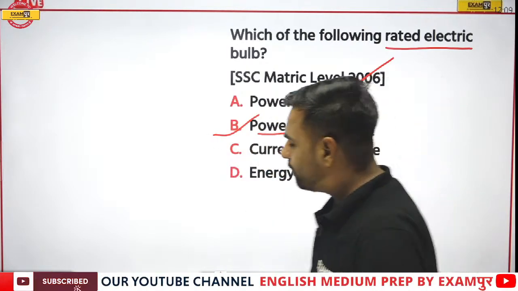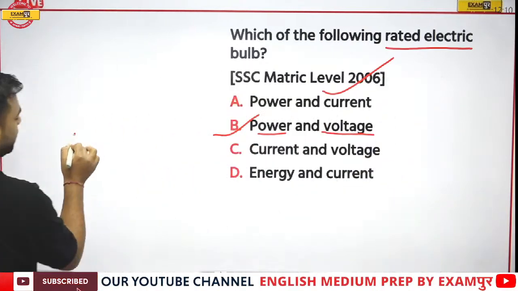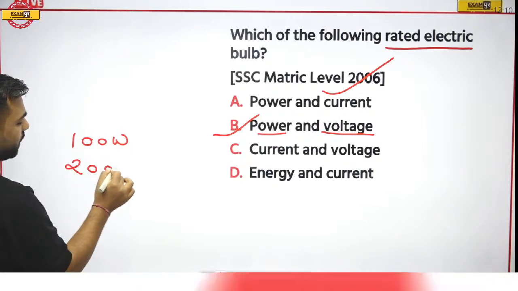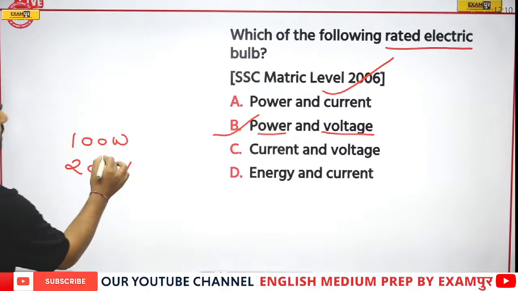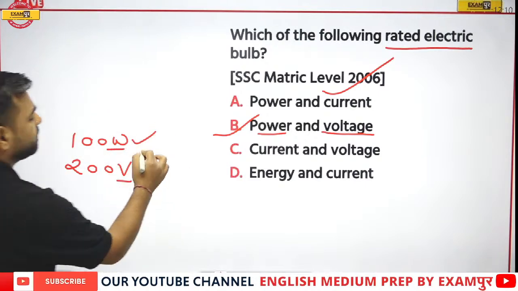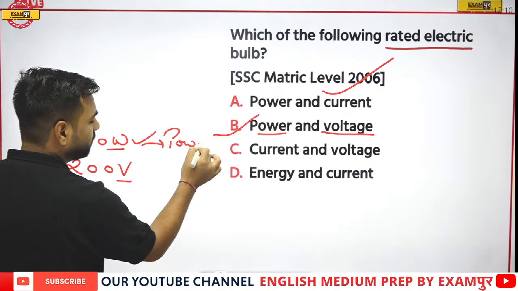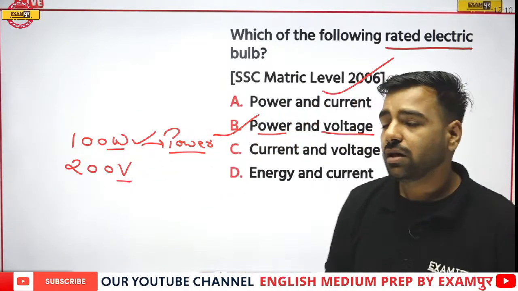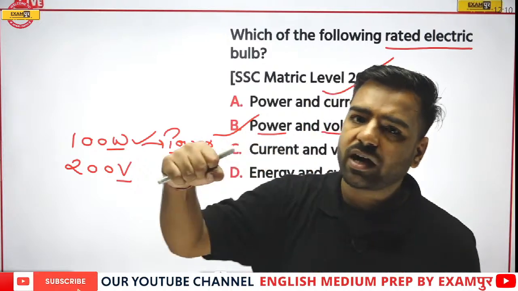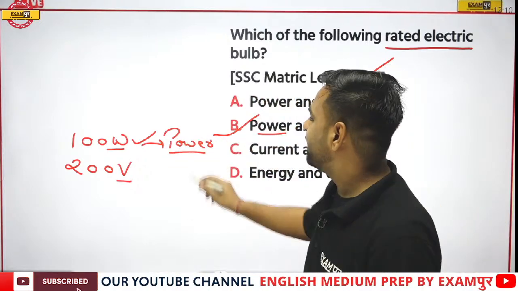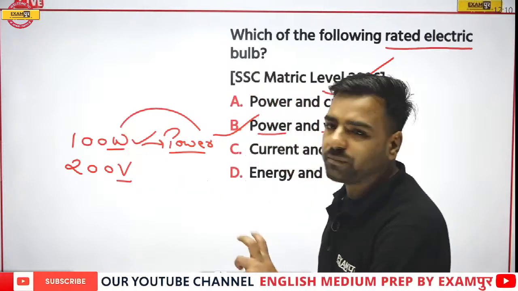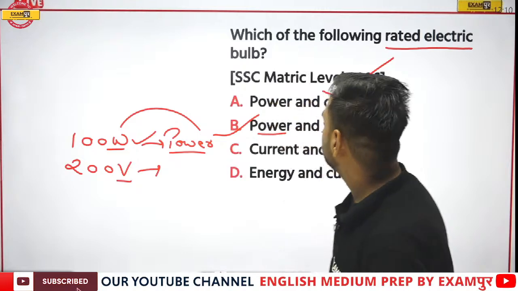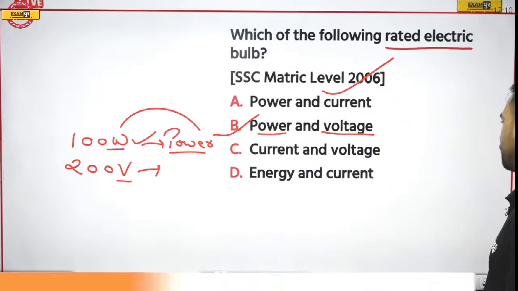And that's true. Whenever we talk about a bulb, we know it is mentioned, it is a 100 watt bulb, it is of 200 volts. So you will get this W and V. What is W representing? Power. Now this is asked in the examination. This is a very basic question: what is the unit of power? So where we have power the unit is watt, and V that is given here is actually voltage. So yes, we can say that power and voltage is going to be the correct answer.